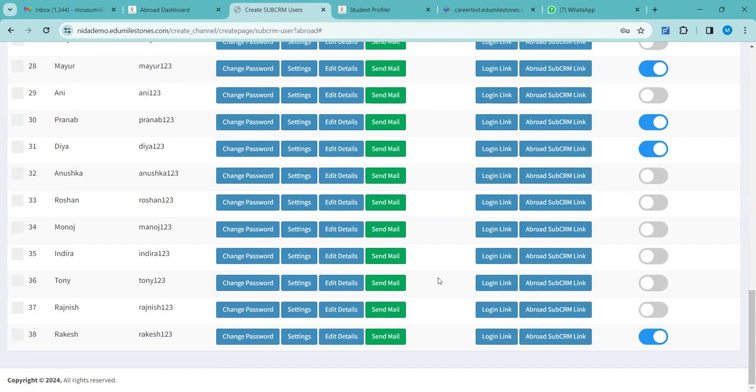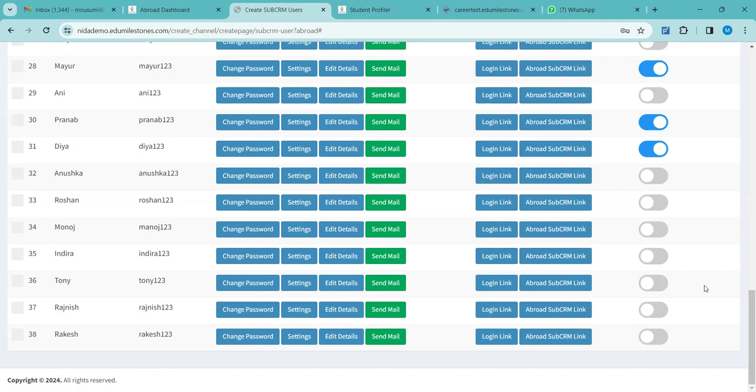Again, if at any point of time you feel that you don't want this sub CRM to work with you, you can also deactivate his account. Immediately, he will not get access to the links that you have already provided to him. Is this clear? Yes, ma'am. Done for everyone? So this part, sub CRM creation, how you can manage it, how you can share the login credentials with them, and their payouts part, how to manage them.